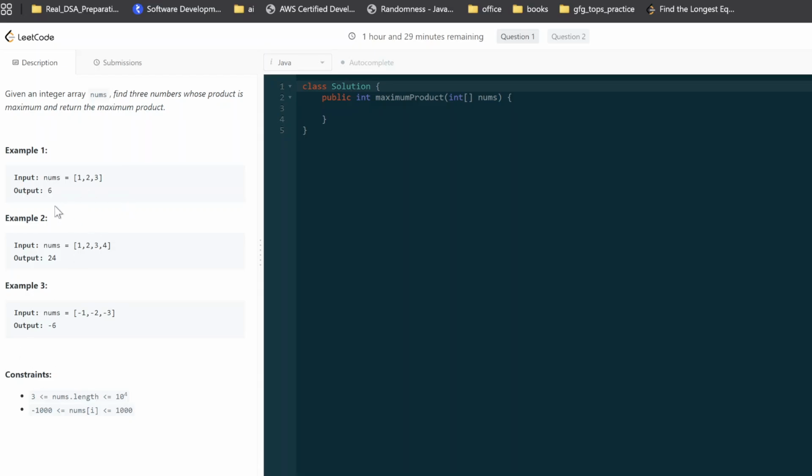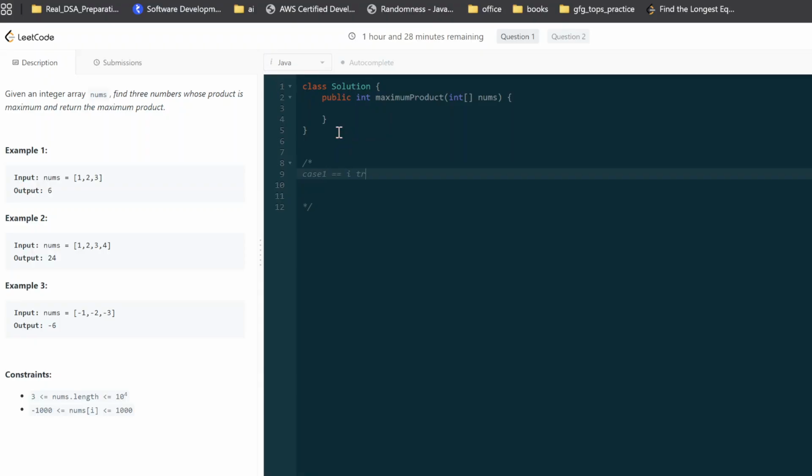Otherwise, if the numbers were only positive, we could sort it and take the three biggest numbers, and that would be our answer. But here there are multiple scenarios I can think of. What are the cases, and how can we maximize the product of the three numbers?